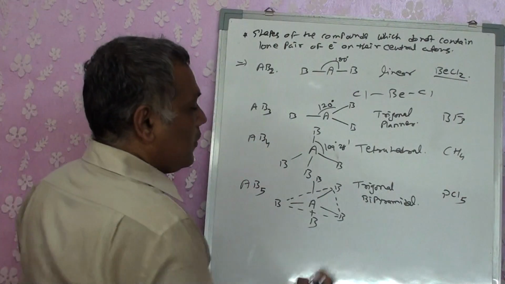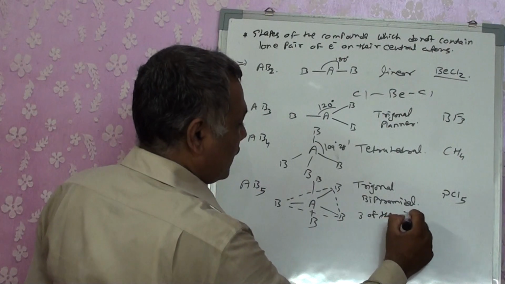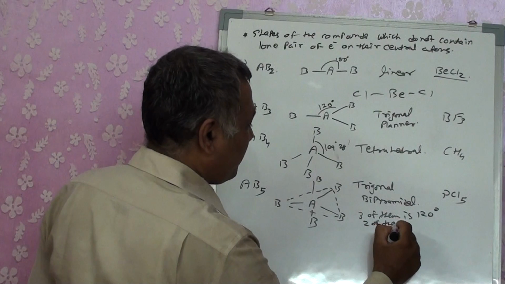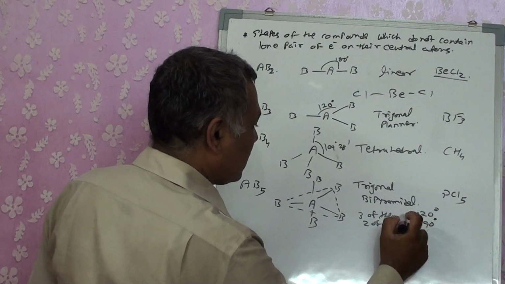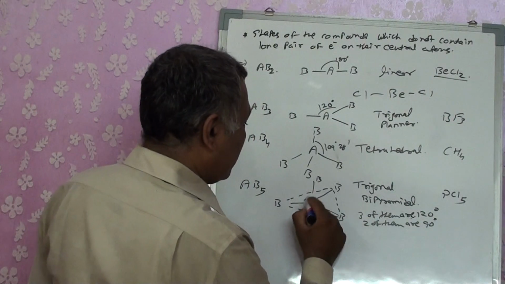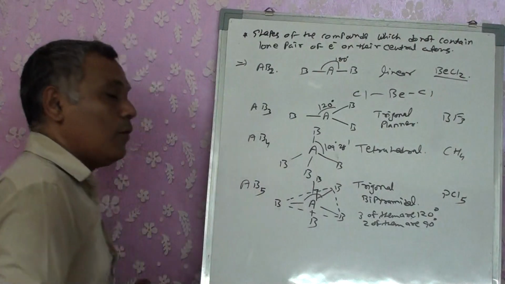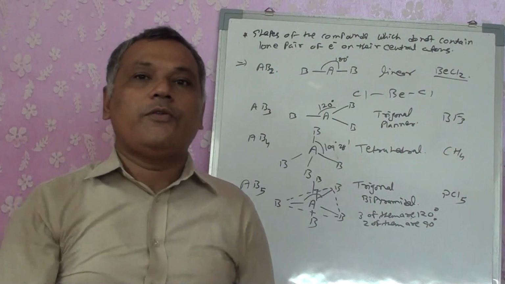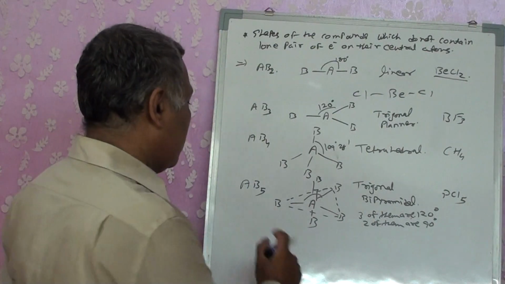The bond angle, 3 of them is 120, 2 of them are 90. So this one you will get as 120, but this one you will get as 90. 3 of them are in a plane, 1 from the top, 1 from the bottom. So you are going to get 120 and 90.